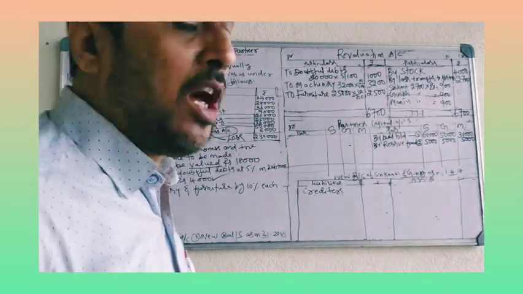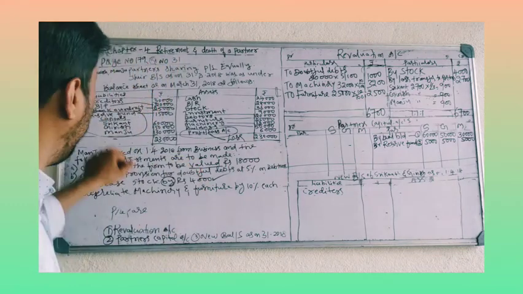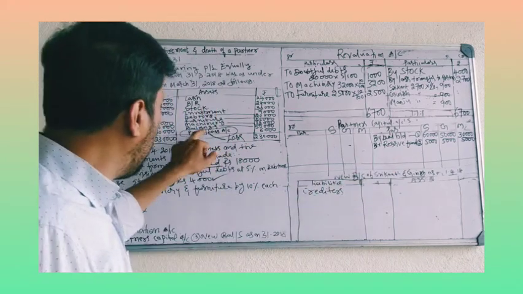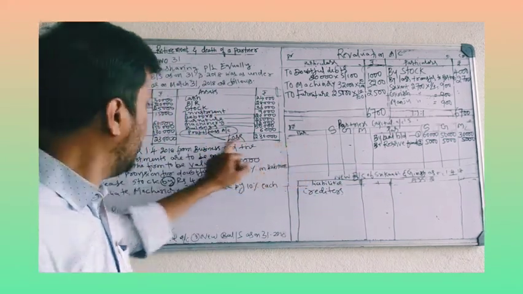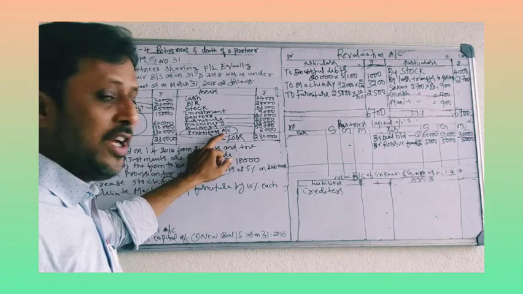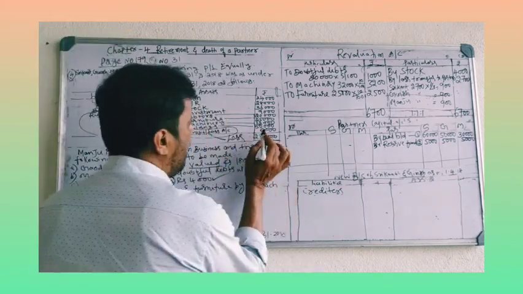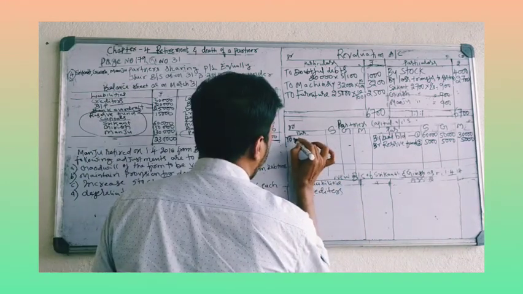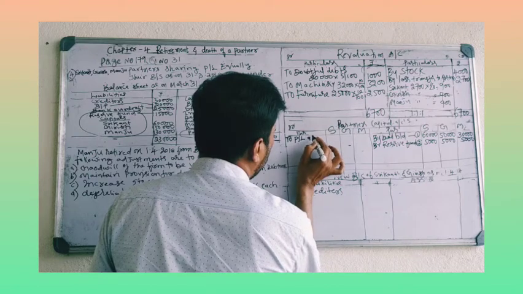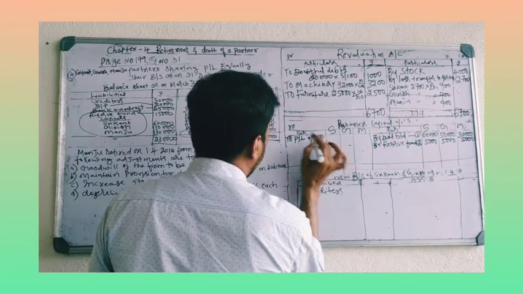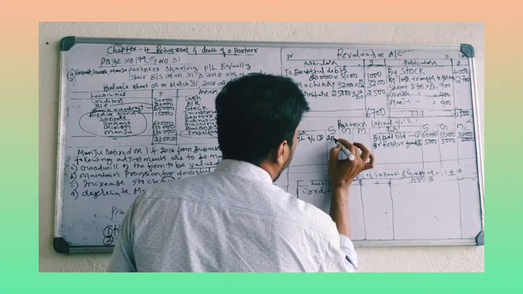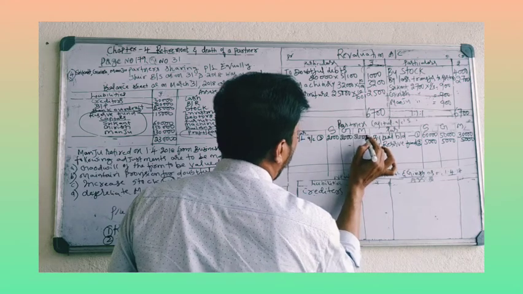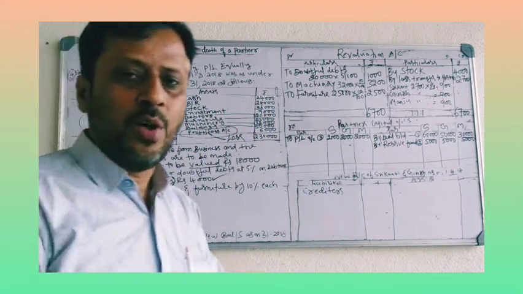Third entry, profit and loss account. If profit and loss account is given on the liability side, write on the credit side. If it is given on the asset side, write on the debit side. See, profit and loss account is given on the asset side. It is a loss, write on the debit side, and divide 6,000 rupees equally, 2,000, 2,000, 2,000. To profit and loss account. Entry number 3. Divide equally. Entry number 3 is over.